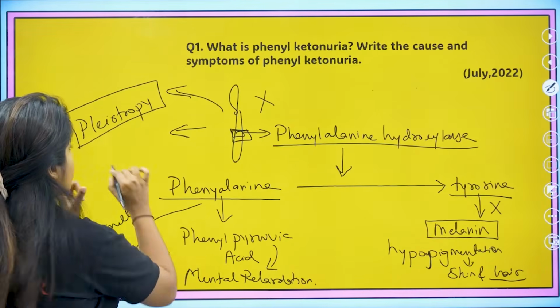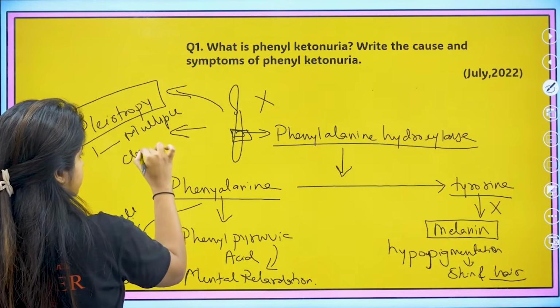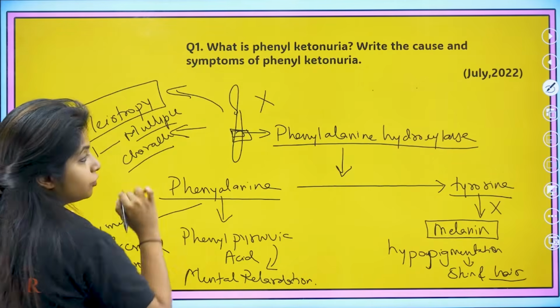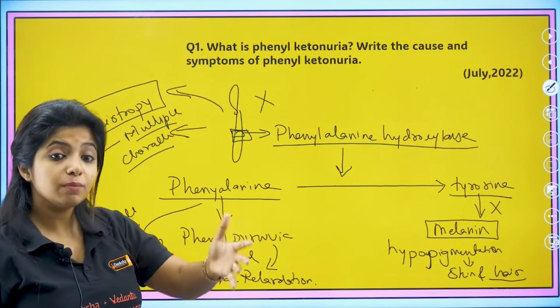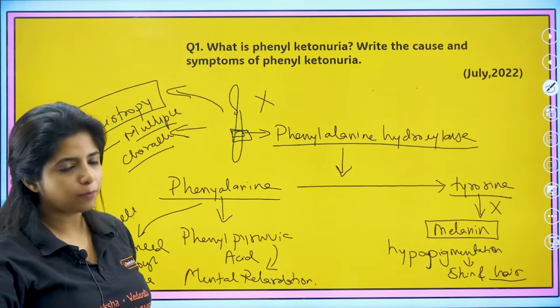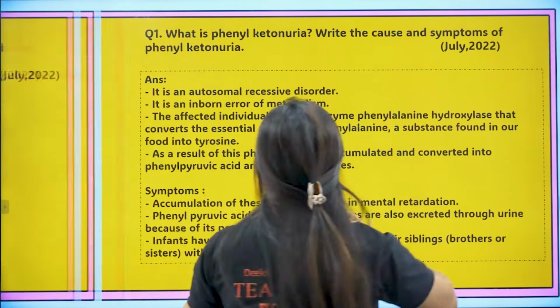Where a gene codes for multiple characters. Do not get confused between polygeny and pleiotropy. Pleiotropy means one gene, multiple characters. Polygeny means multiple genes are there, one character. We'll come to that. So this is phenylketonuria. What is phenylketonuria? I hope you got it. Let's see the explanation of it.